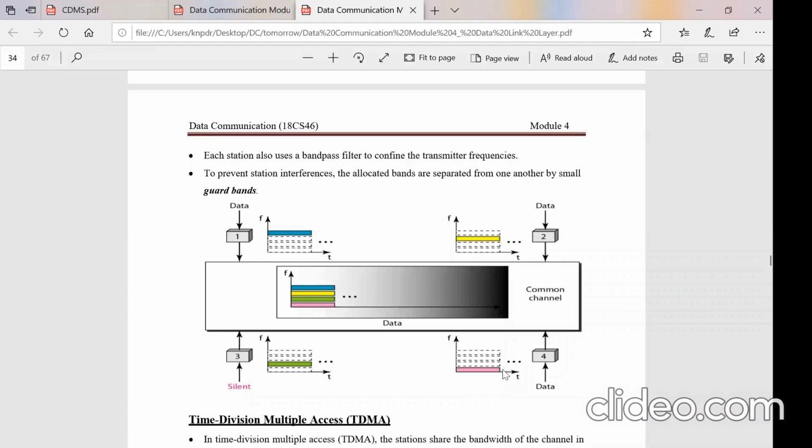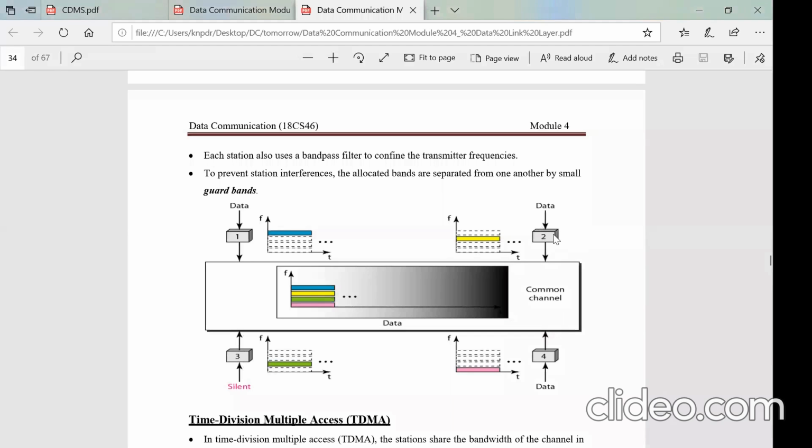Since each station is given a different frequency bandwidth, they send data only in those frequencies, so when all of them release data into the channel, there will be no overlapping. The signals do not crosstalk or interfere with other signals. Any station can hear any other station. Suppose station 2 wants to hear station 3. It tunes its receiver to 2 kilohertz, because the transmission band given to station 3 is 2 kilohertz.